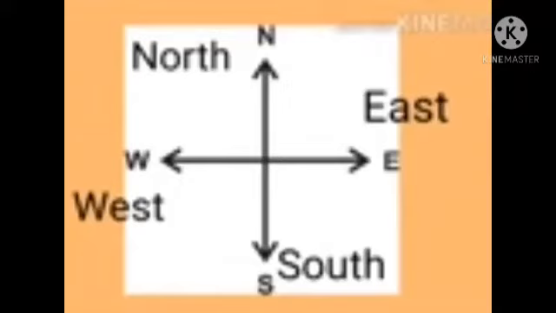On a map, your top is always north, bottom is south. Your right hand side is east, your left hand side is west.